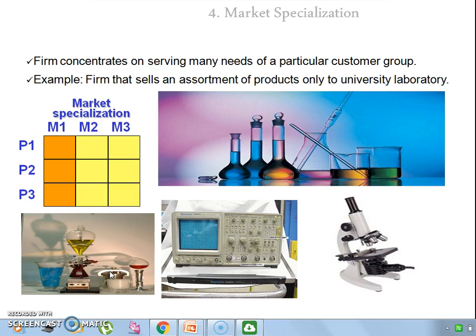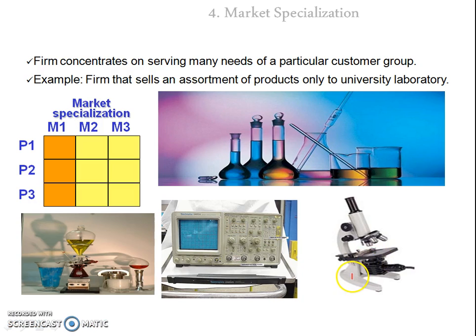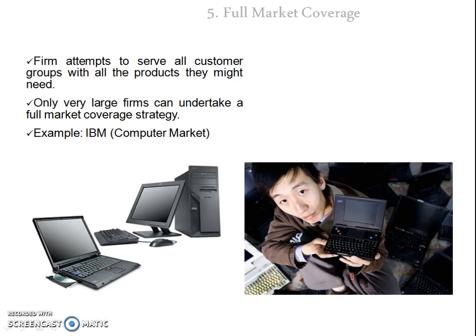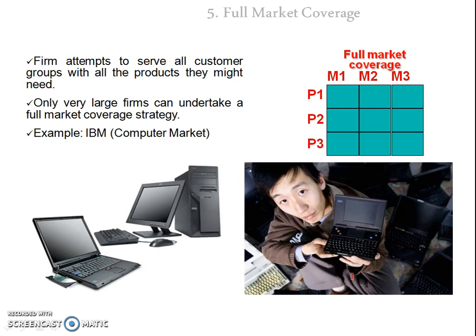The last strategy available is full market coverage. In full market coverage, the company is going to cover the whole market with all segments and with all kinds of customers. A very good example is the IBM company. Generally, this strategy is adopted by large-scale firms because they have the financial support and capabilities to cover the whole market. In case of IBM, IBM is covering the whole computer market. They are manufacturing all types of computer products for all types of customers. So this is full market coverage.